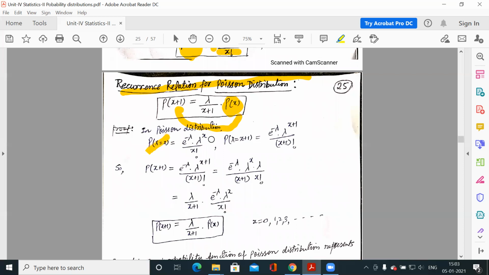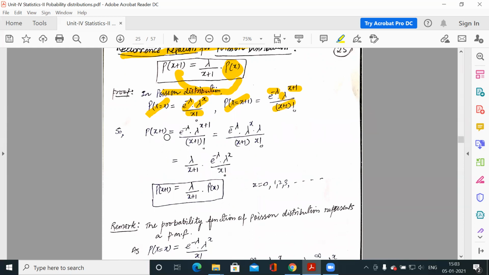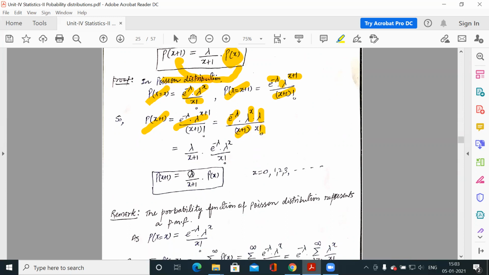You write the probability function for Poisson distribution: e to the power minus lambda, lambda to the power x by factorial x. In the same way, the probability of getting x plus 1 successes is e to the power minus lambda, lambda to the power x plus 1 by factorial x plus 1. Lambda to the power x plus 1 can be written as lambda to the power x into lambda, and factorial x plus 1 can be written as x plus 1 into factorial x.